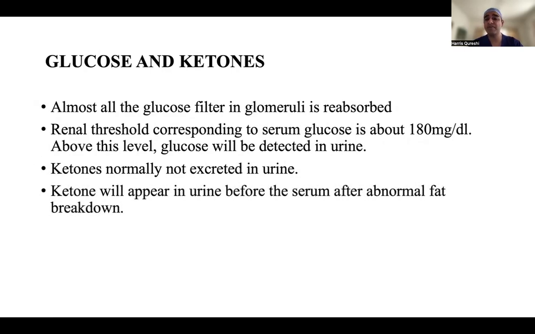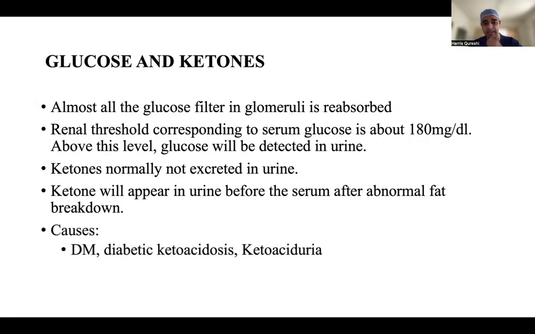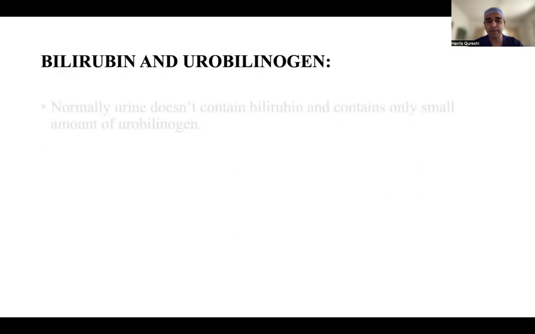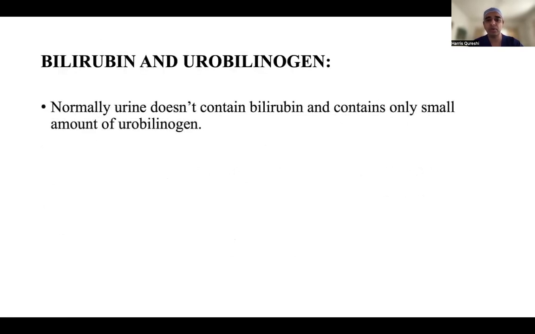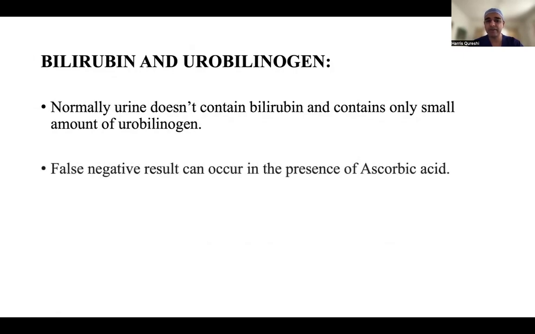Ketones are usually not excreted in urine. If there is abnormal fat breakdown, then you can find ketones coming, as in diabetic ketoaciduria. Bilirubin and urobilinogen: normal urine doesn't contain bilirubin, and contains only a small amount of urobilinogen. False negative results can occur in the presence of ascorbic acid. Jaundice, hepatic or extrahepatic, can be the cause.